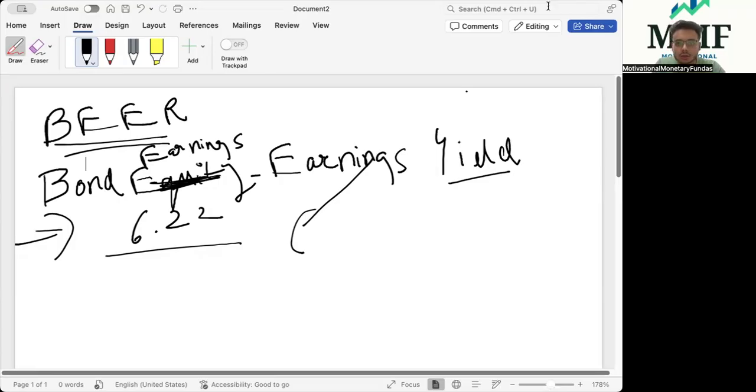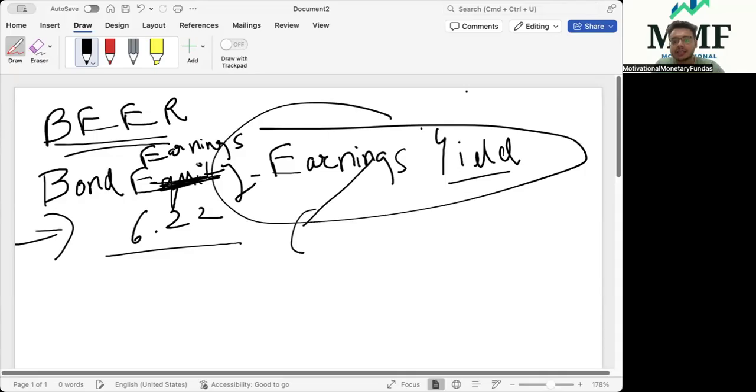Yeah. So coming back to this ratio. Basically your bond equity earnings yield analysis is talking about the earnings yield of bonds in the numerator. Here in this case, we have taken a 10-year bond yield in the numerator and the equity earnings yield in the denominator. Our equity earnings yield is nothing but the inverse of the price to earning ratio.